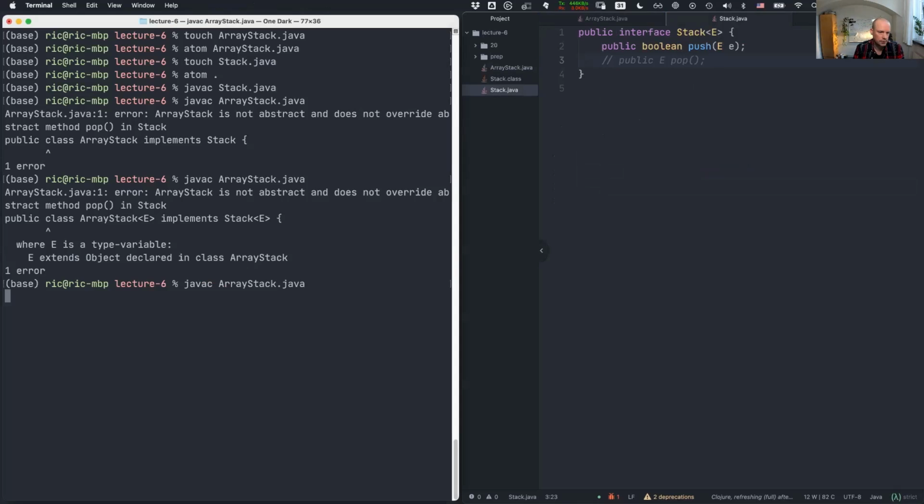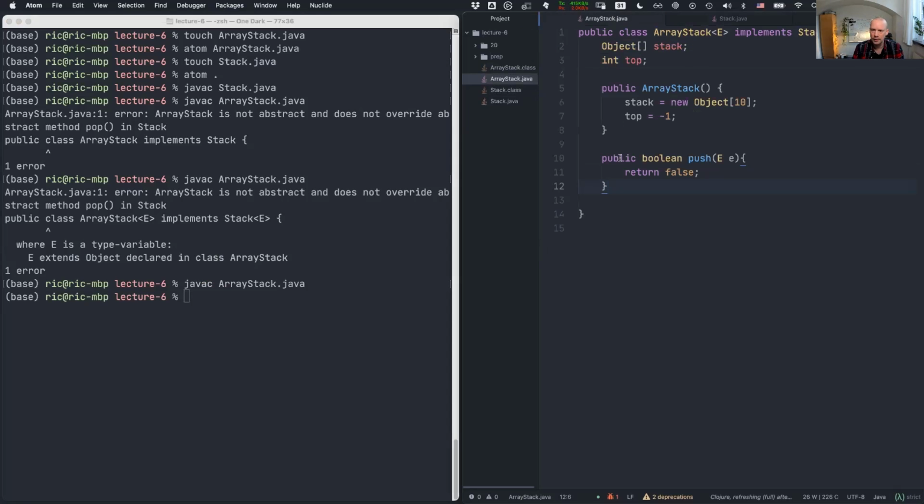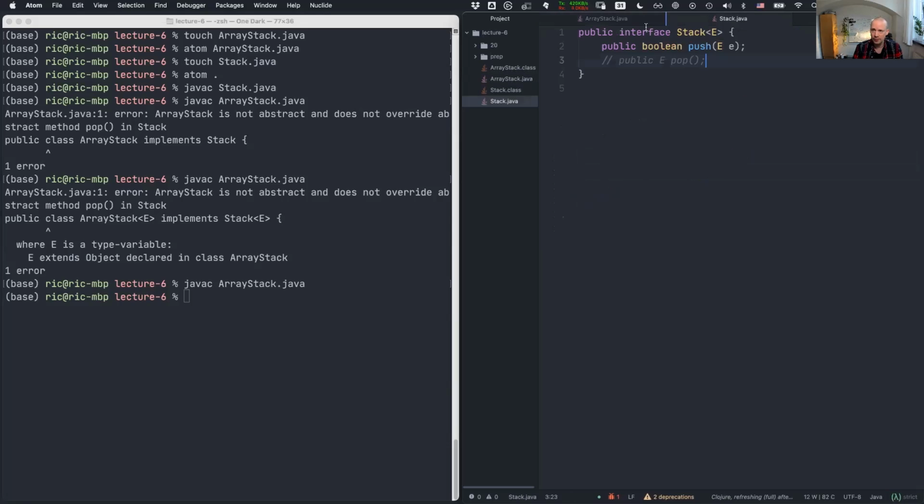Compile this. I've removed this from the interface just to quickly show. As soon as I include this method, this is considered to have the behavior of a stack. We have a valid method. Now it does nothing, but we have at least provided an implementation. There's no real magic there. All it's saying is provide me something called push that returns a Boolean and takes these parameters, and you can just write return false. It does nothing.